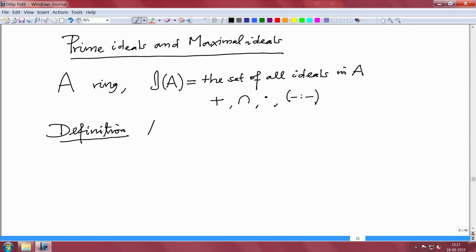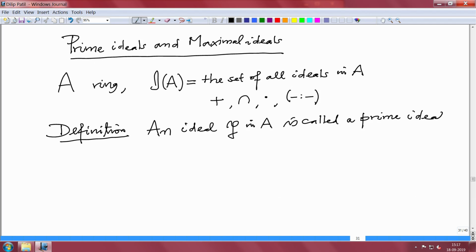An ideal P in A is called a prime ideal if, so let me just remind you, this prime ideal will be a generalization of prime numbers.